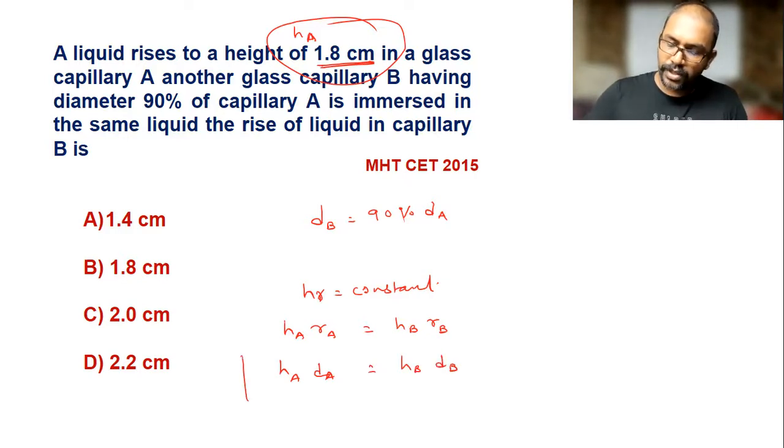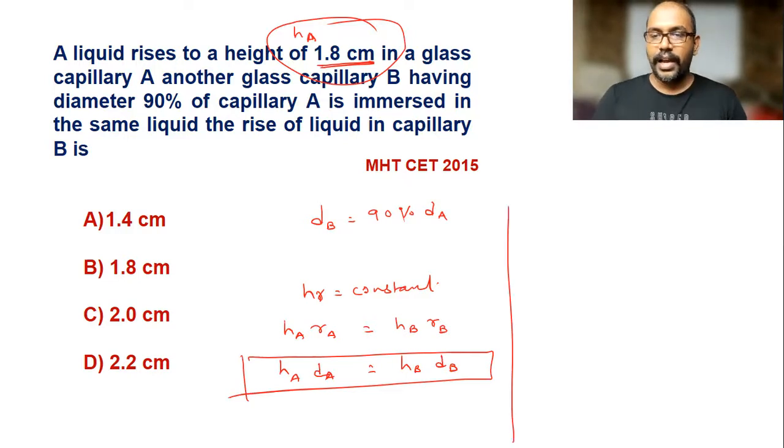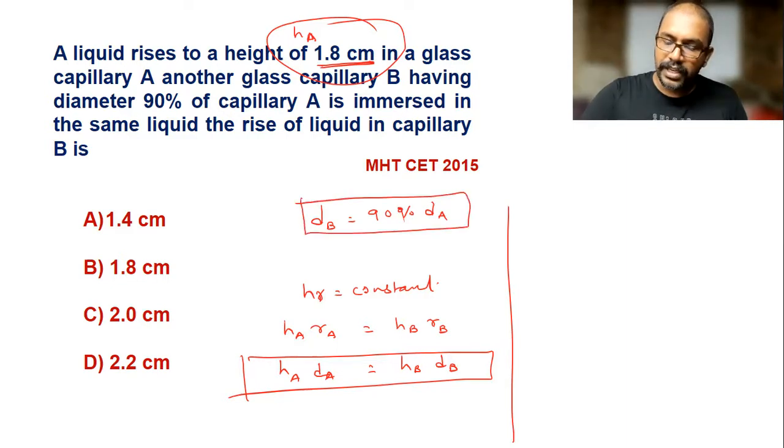Now we have to substitute the given values to get the answer. Here the given diameter of B is 90% of A, meaning 90 out of 100 of the diameter of A. So the height of A is 1.8 multiplied by diameter of A, I use dA.